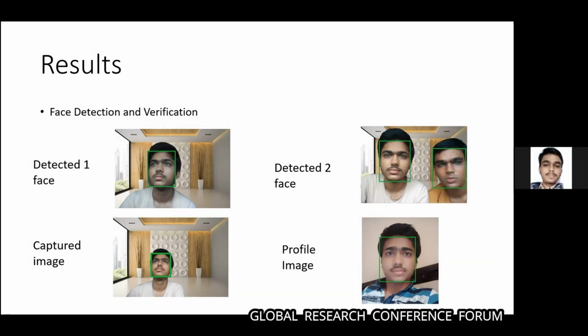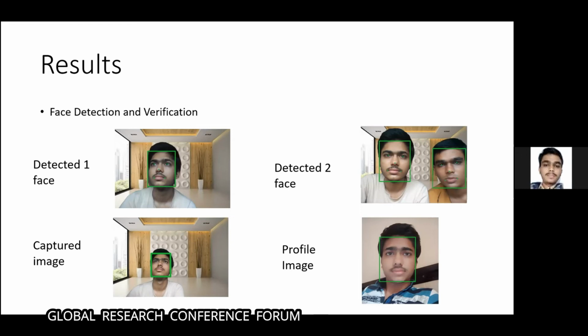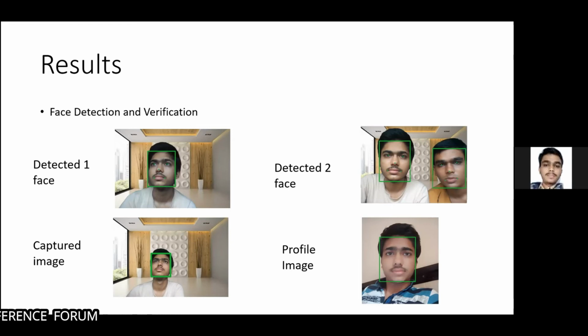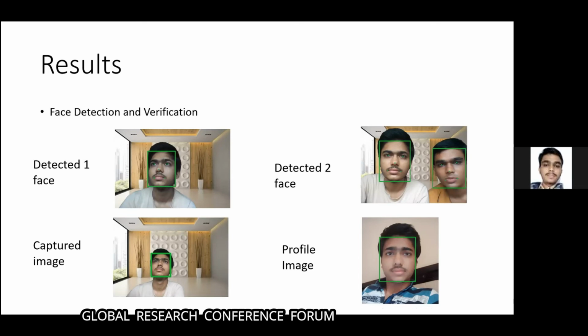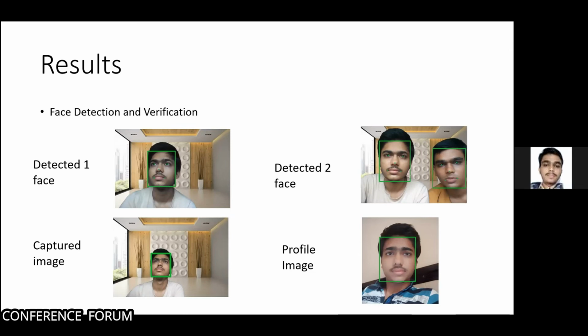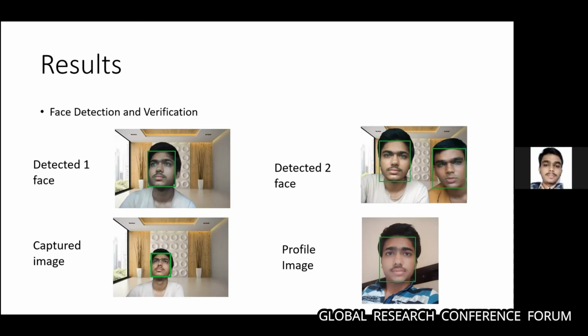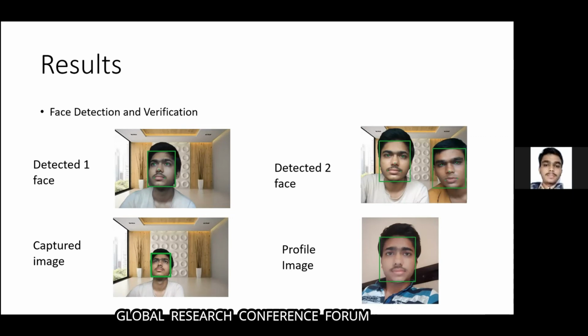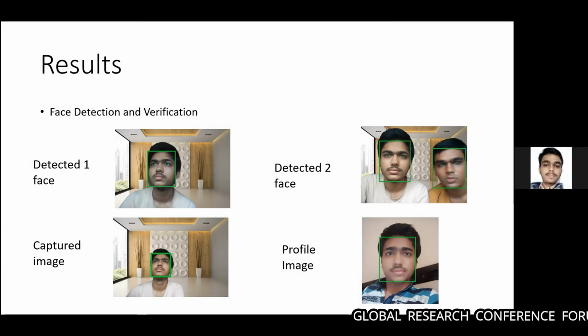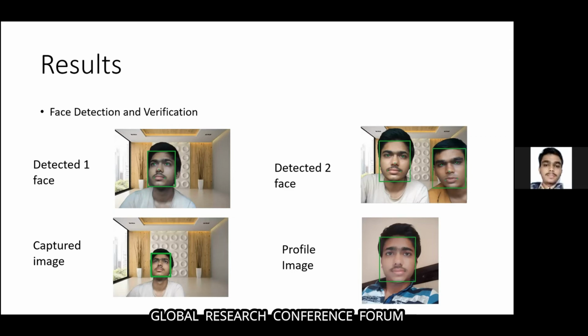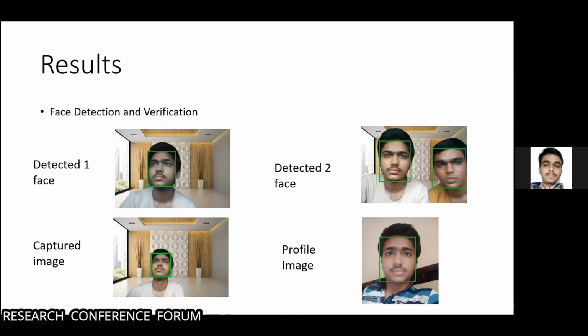The second row depicts the face verification procedure. So in this case, before taking the exam, the candidate's image will be captured and it will be matched with the profile image which will be present on the application. If the image matches, then only the user will proceed towards the test, else this process will repeat again. For this matching, we are using a dissimilarity measure based on cosine similarity.